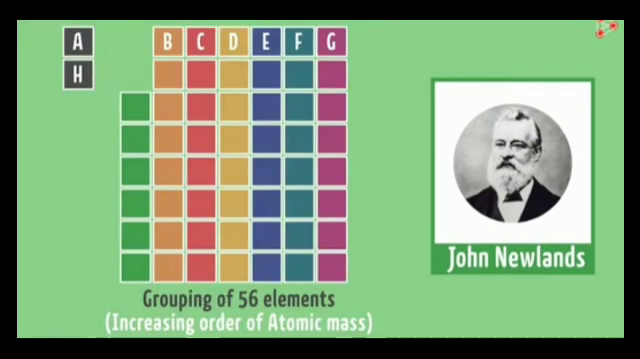Many limitations were found in Newlands' octaves. This law was found to be applicable only up to calcium. Newlands fitted all the known elements in a table of 7 into 8, that is 56 boxes. Newlands placed 2 elements each in some boxes to accommodate all the known elements in the table. For example, cobalt and nickel, cerium and lanthanum.